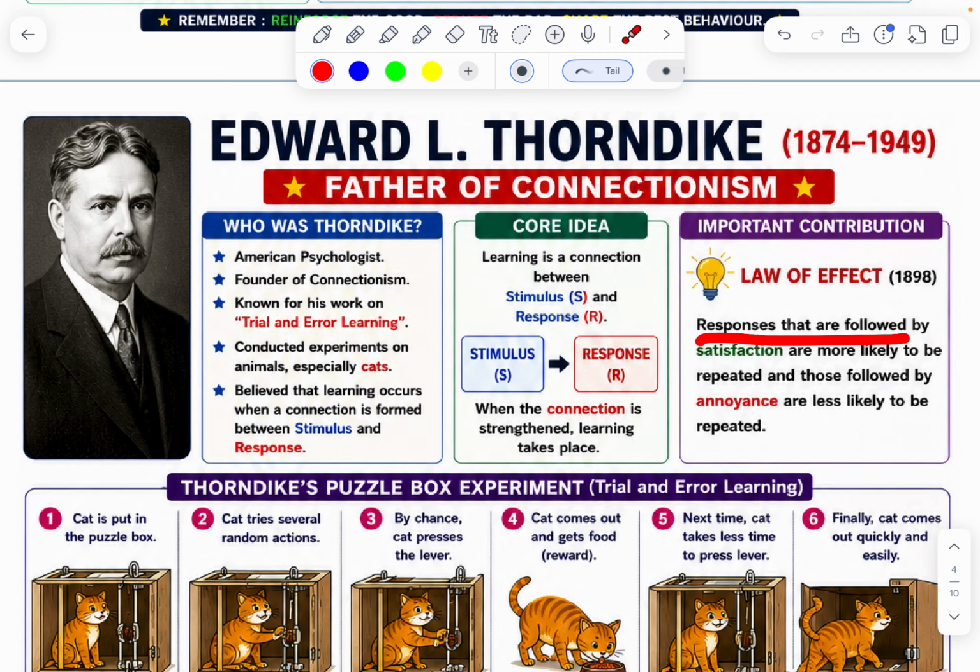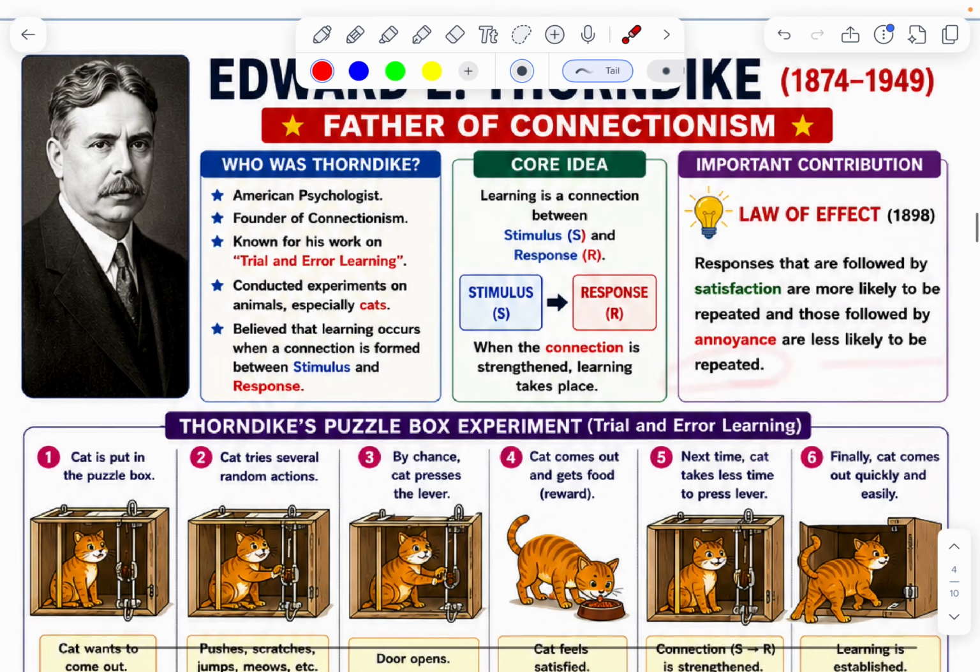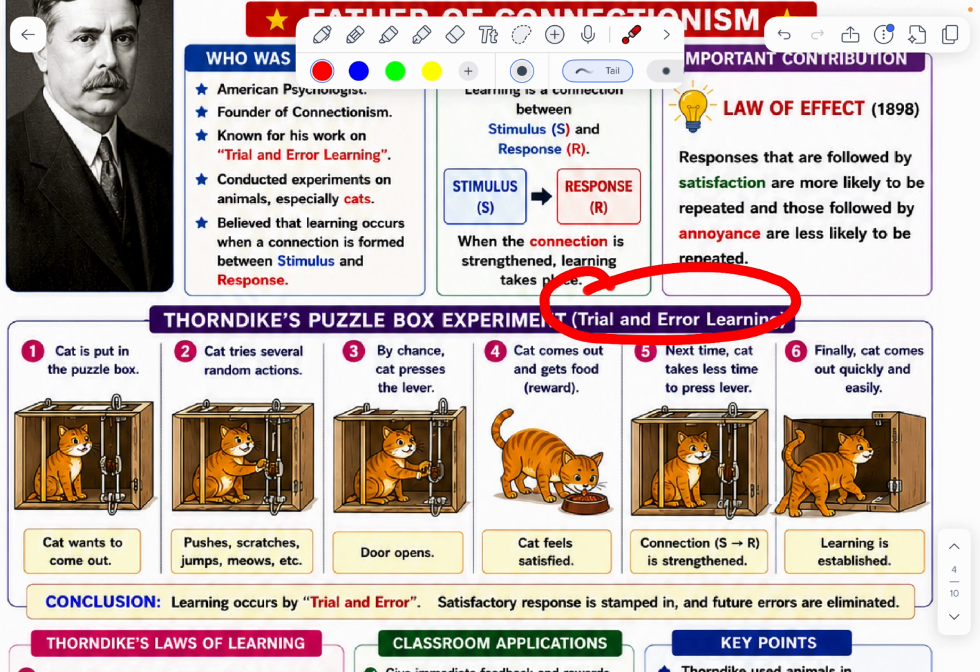Responses that are followed by satisfaction are more likely to be repeated, and those followed by annoyance are less likely to be repeated. Thorndike's puzzle box experiment: his animal is the cat. First of all, the cat is put in a puzzle box. The cat wants to come out. The cat tries several random actions: pushes, scratches, jumps, whatever it may be.